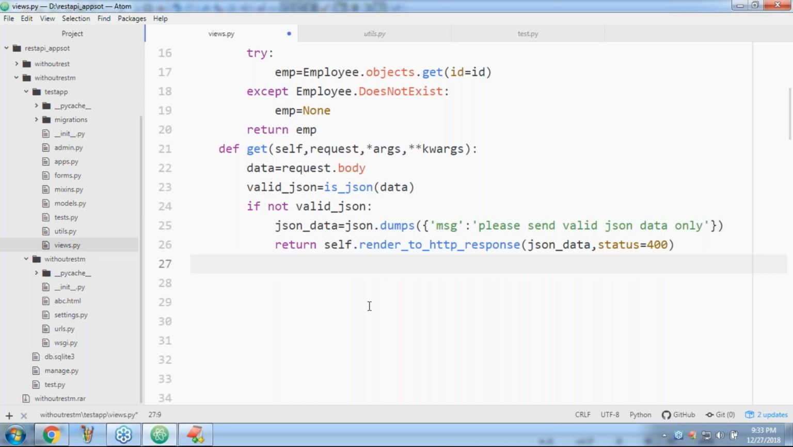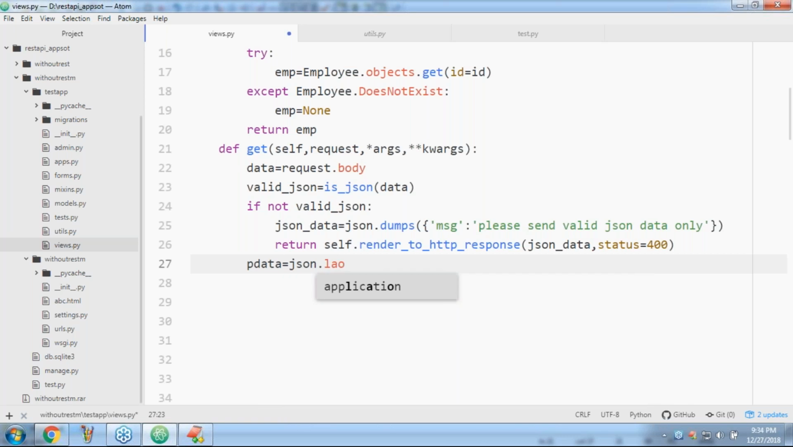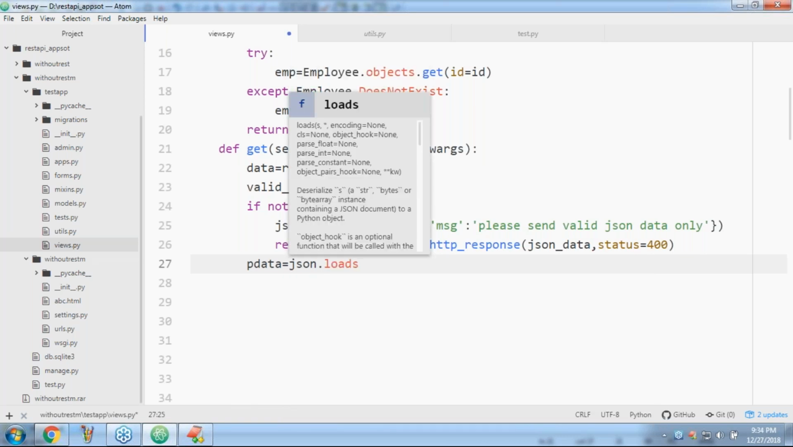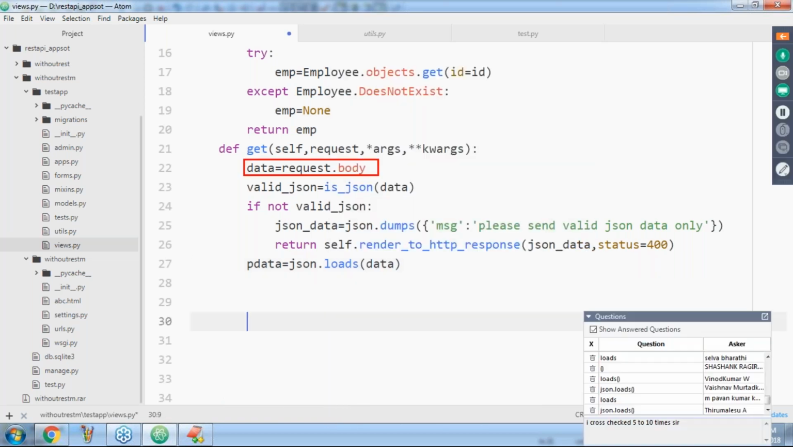Now the next question, sir: it is valid JSON data only. If it is valid JSON data, convert it into a Python dictionary. Okay, pdata is equal to, can anyone please guide how to convert into a Python dictionary? json.loads of data, meaning the client provided data I'm passing. Now I have converted it into a Python dictionary.